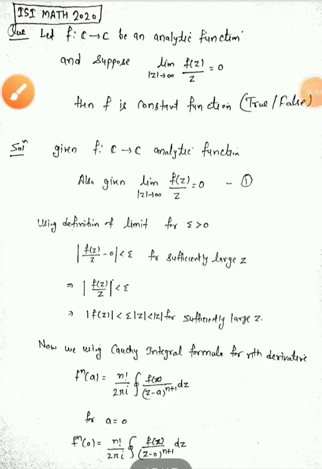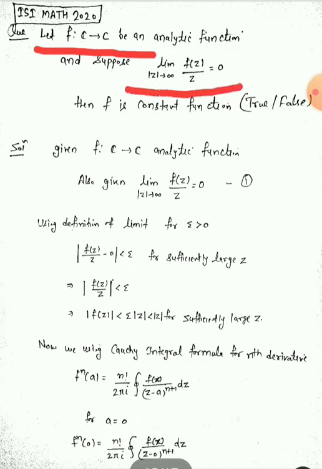Hello guys, here is a question from ISI Math 2020. The question is: a function defined from complex numbers to complex numbers is given, and this is an analytic function. That means you can say this is an entire function. Also given is limit of mod z tends to infinity of f(z)/z equal to 0. That means for all z going to infinity, f(z)/z equals 0. This is the limit we have been given.